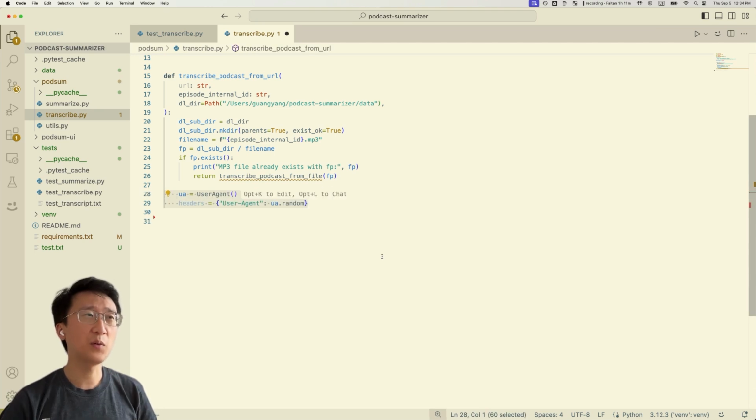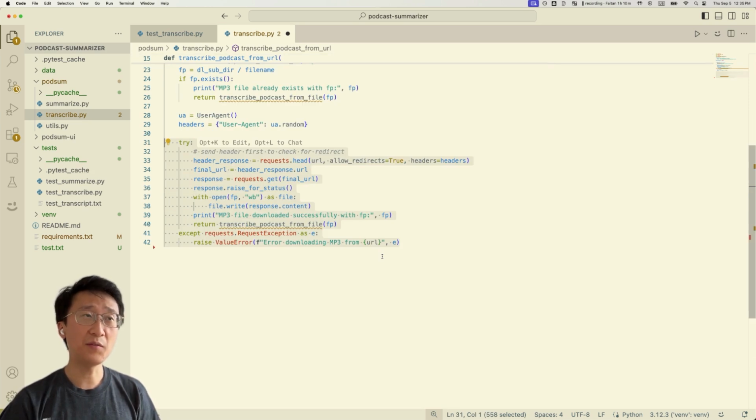Okay, so this part is a bit weird. We have to basically fake our request to get around redirects, because we're using Listen Notes as our source for getting these MP3 files. Okay, so now we have the URL and then we have a temporary file path. We're just using requests to get the URL and then writing it down to the file path.